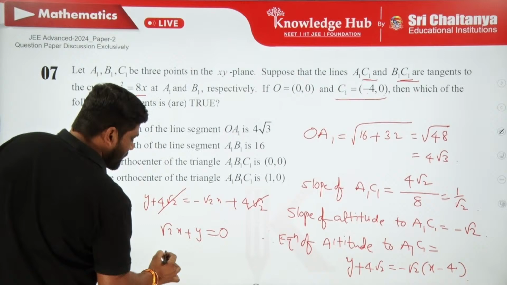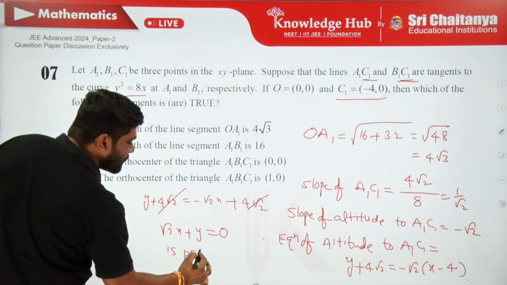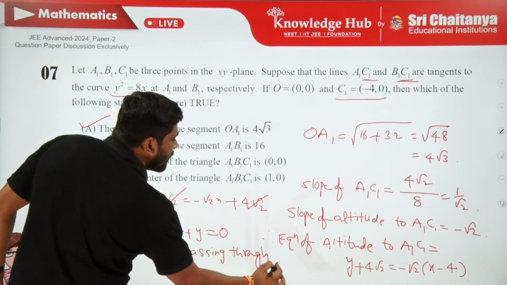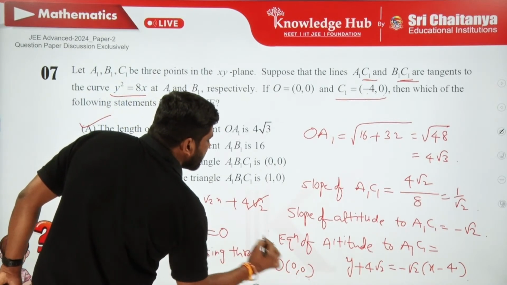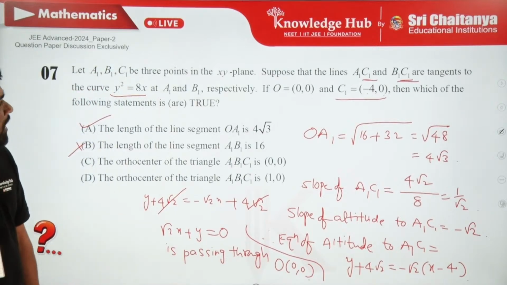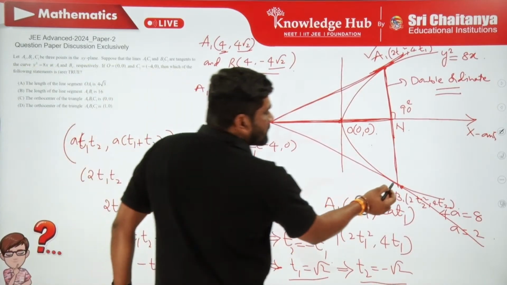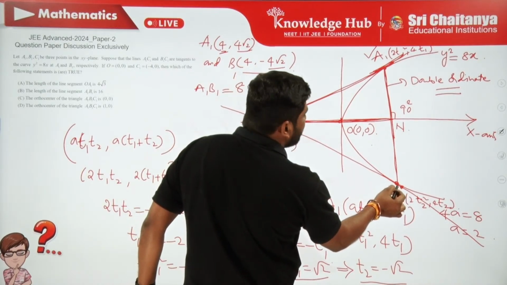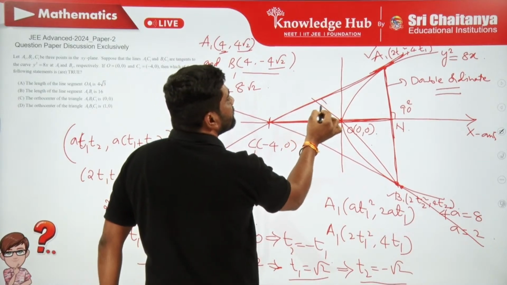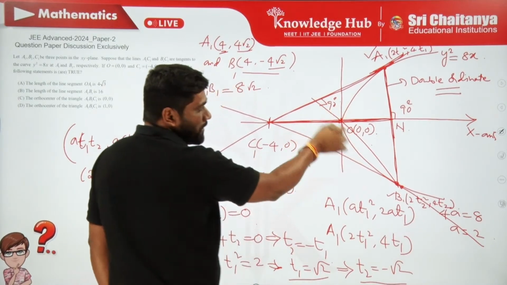So this is passing through O, 0 comma 0, the origin. Yes, the altitude through B1 to the side A1 C1 passes through the origin.